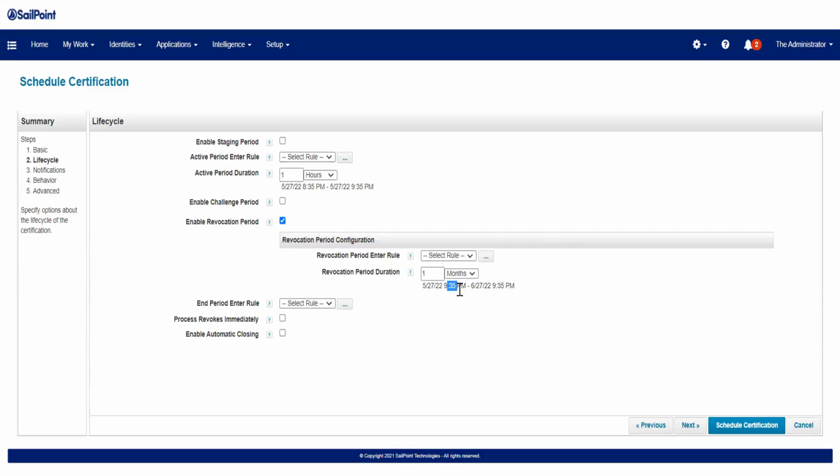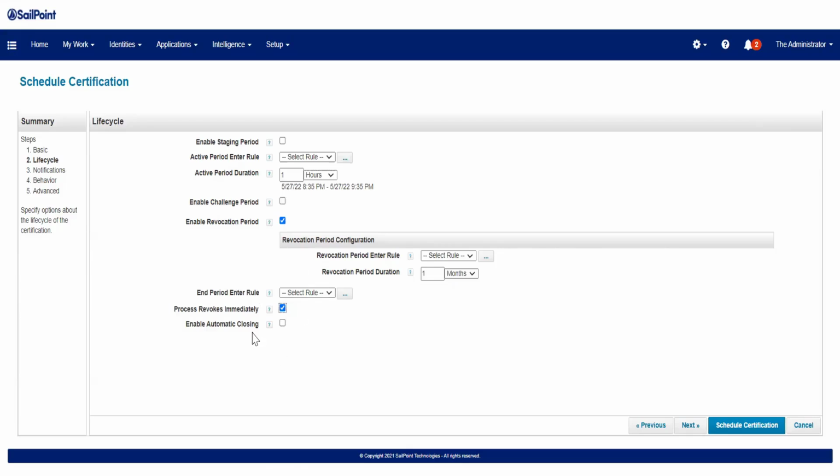But you have another option. Let's say I selected 5 accesses, and I know that this user should not have this access and it should be removed immediately. So you can select this option, process revoke immediately.